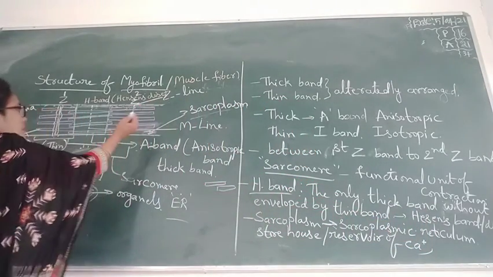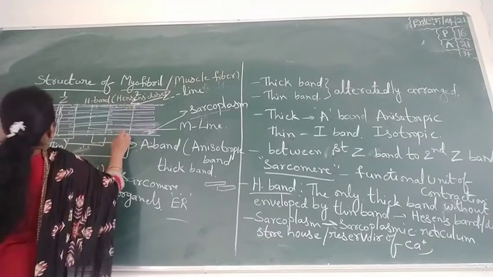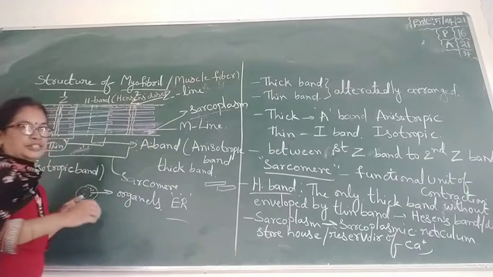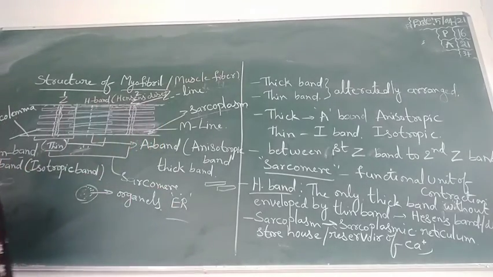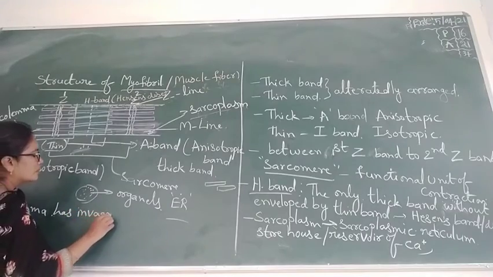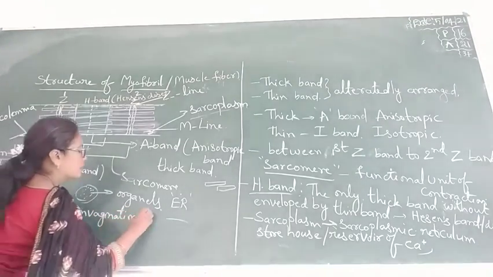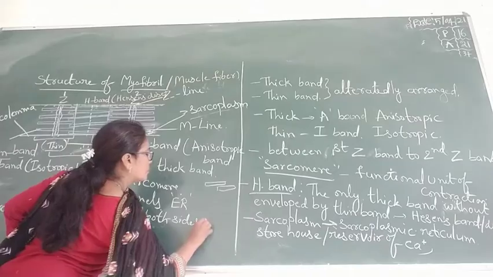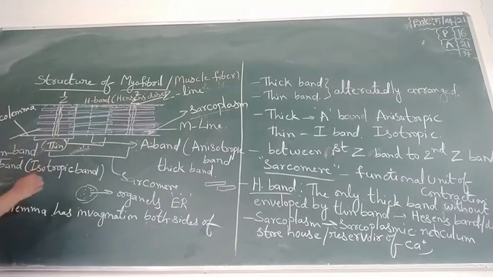And next, here at the Z line, the sarcolemma has some invaginations on both sides of the Z line.